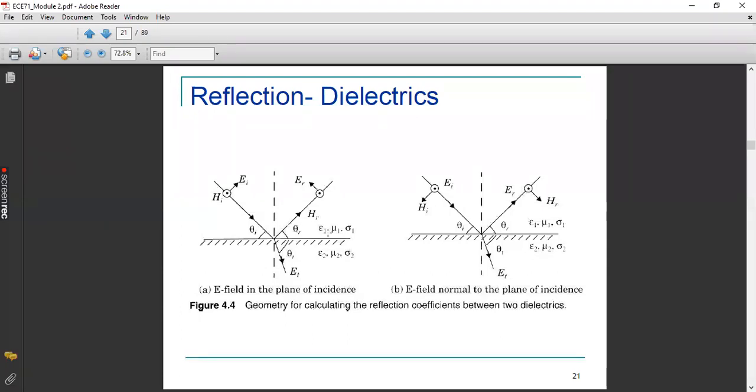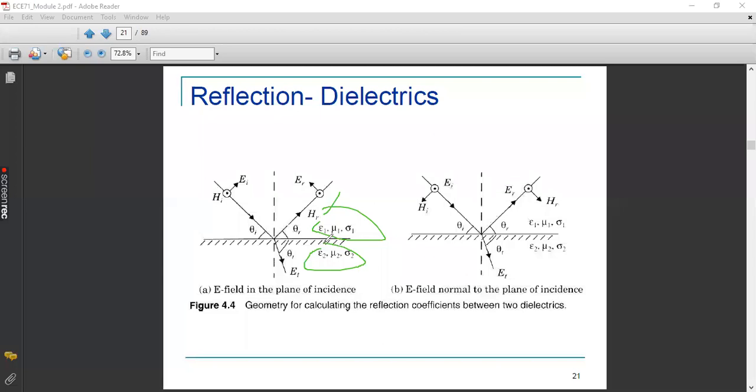And I have mentioned three quantities: epsilon 1, mu 1, sigma 1. I have mentioned three physical quantities above the separation and below the separation. I hope you can see that: epsilon 1, mu 1, sigma 1. Similarly, below the separation, you have epsilon 2, mu 2, and sigma 2. Kindly note down all these three. Take your notebook and pen. Write down the parameters you are going to derive things. Okay, so kindly spend half an hour on this derivation.